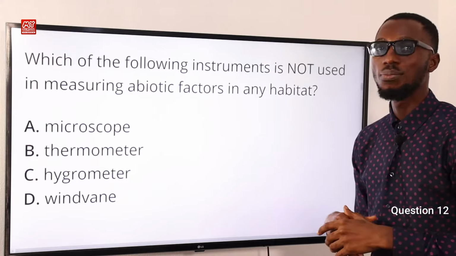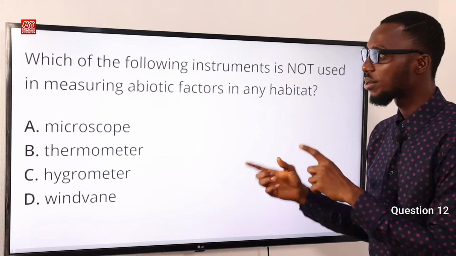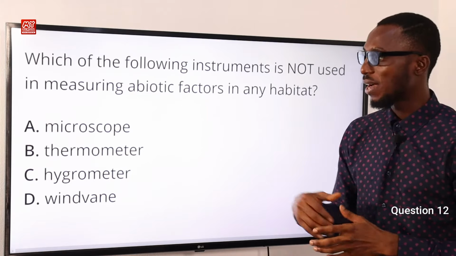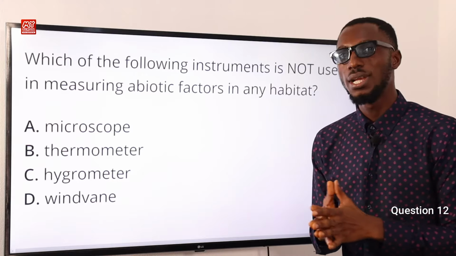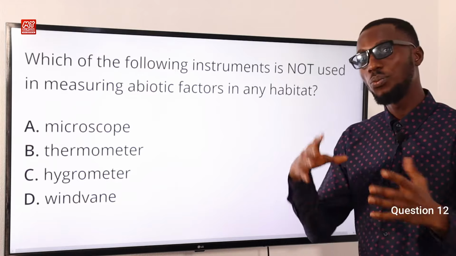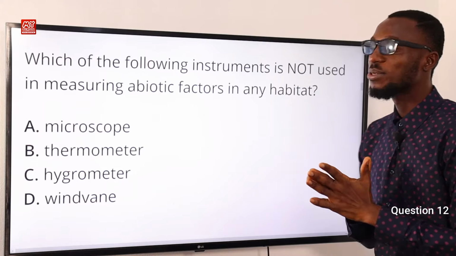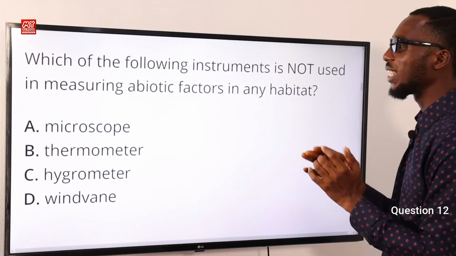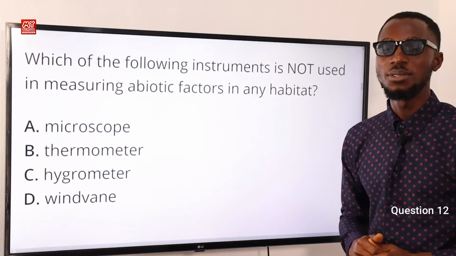You know, a thermometer is used to measure temperature, and temperature is an abiotic factor as well. We talk about hygrometer, that's measuring water vapor. We talk about wind vane or the weather vane, for wind direction. So going back to the question given us, the correct option is A for microscope.